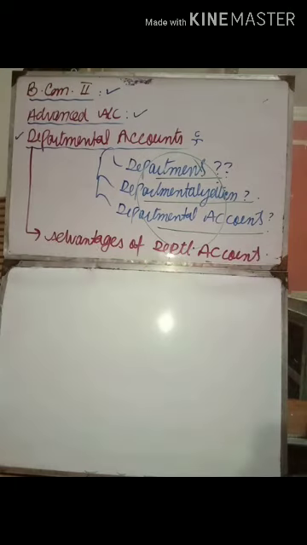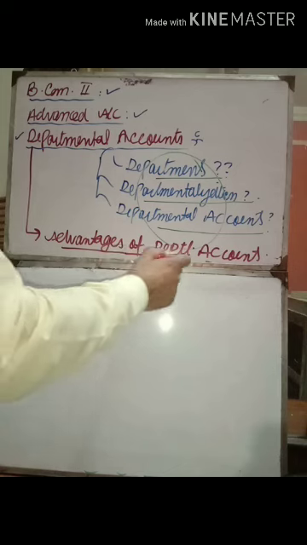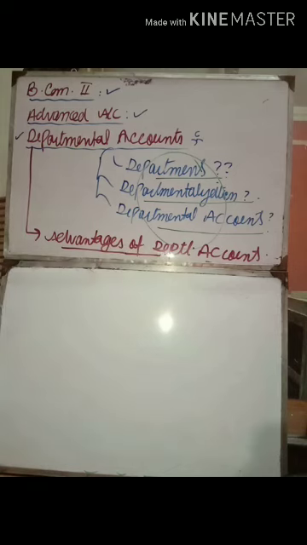Theoretically, we divide the business into parts. This is called departmentalization. And then according to the departments, we prepare the departmental accounts, their individual performance in terms of departmental trading profit and loss account. So what are the advantages which we can get from the preparation of departmental accounts? There are so many benefits or advantages which we can get due to preparation of the departmental accounts.